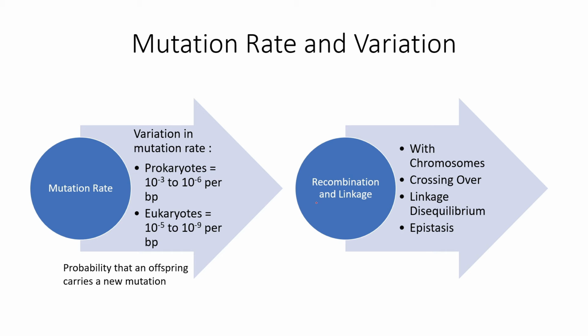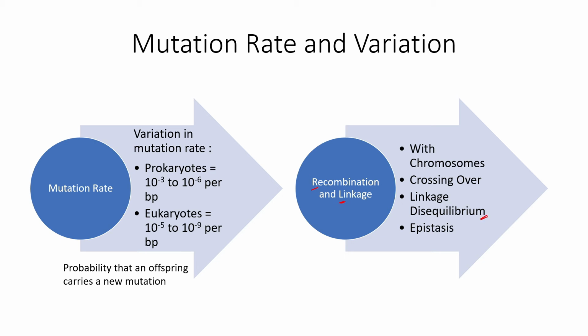Apart from that, variation also results from differential genetic processes. Those are recombination and linkage. Recombination refers to the exchange of genetic material and characters that happens during meiosis. So recombination of chromosomal structure and crossing over happen, and there is linkage disequilibrium.